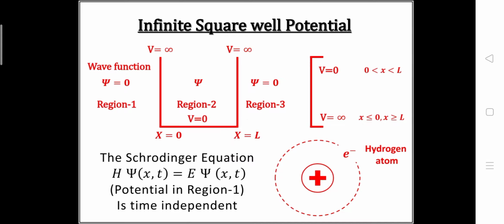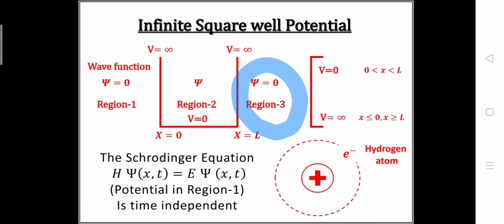The potential will be infinite where x is less than or equal to 0, which is talking about region 1, and when x is greater than or equal to L we will also have the infinite value, so this condition tells us about region 3. Finally we can conclude that the particle can exist only in region 2 because of the potential of 0 value. In region 1 and region 3 we will not have any particle because of the potential of infinite value.